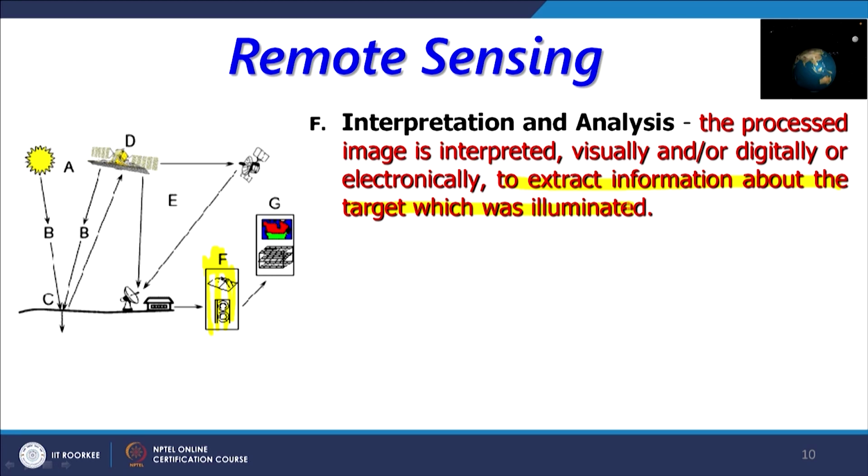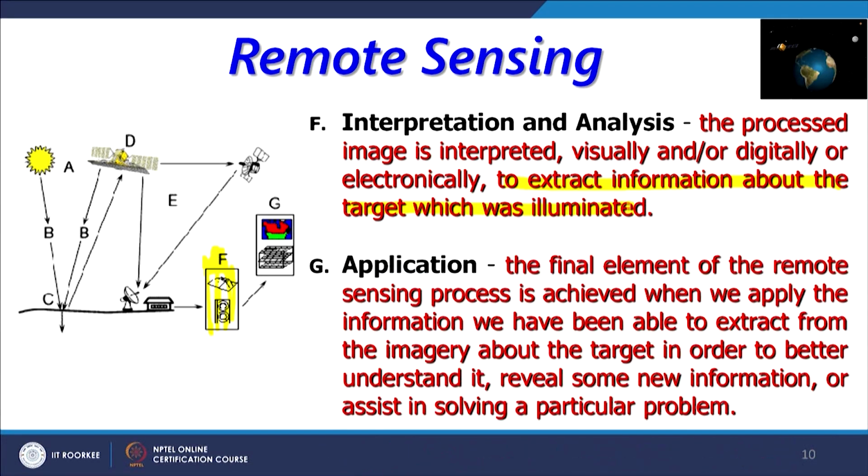So that is the main purpose. And then finally come the applications, that the final element of the remote sensing process is achieved when we apply the information we have been able to extract from imagery about the target in order to better understand it, reveal some new information, or assist in solving a particular problem.